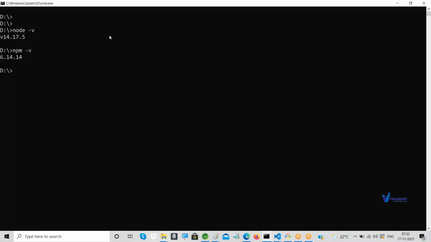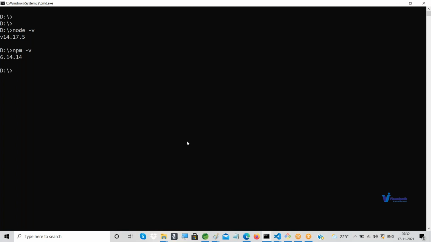Anywhere you are, not only in the D drive, it should show that Node is available. Why? Because whenever we install it, Node is installed in your computer globally, meaning wherever the folder you are in, Node should be available.